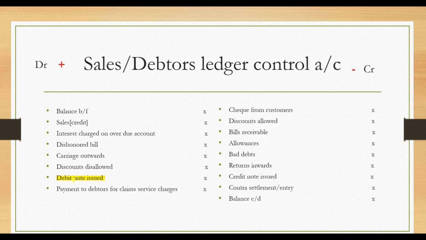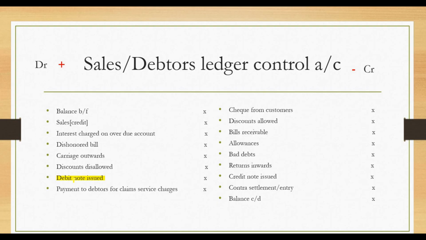Debit note here is in the sense that you are overcharged more than how much you're supposed to pay for the goods or services, probably due to an error or typographical error. You bought goods that are worth 15 naira, but the receipt printed out to you, maybe due to human error or machine error, says 500 naira instead of 15 naira, and you eventually paid, or you accepted the price because maybe you are buying on credit and you don't want to argue. But later you realize that the value of the goods is 15 naira. So you can issue what we call a debit note.